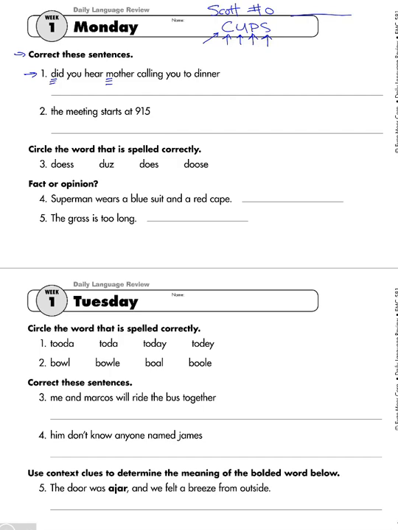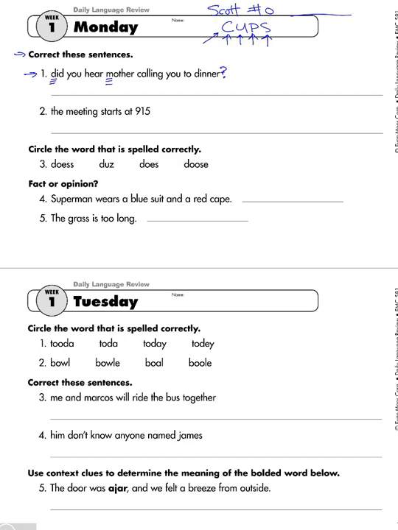Punctuation now. Well, we always need an end to the sentence. So is this just a statement where we use a period? Is it a question where we use a question mark? Is it an exclamation point where it has a lot of feeling or is a lot of excitement? Well, it's a question, right? Did you hear Mother calling you to dinner? So we need to put a question mark at the end there. And that is all of the fixes for that first problem.